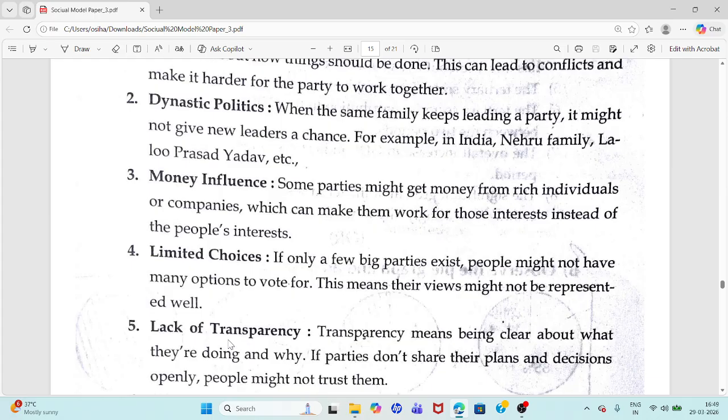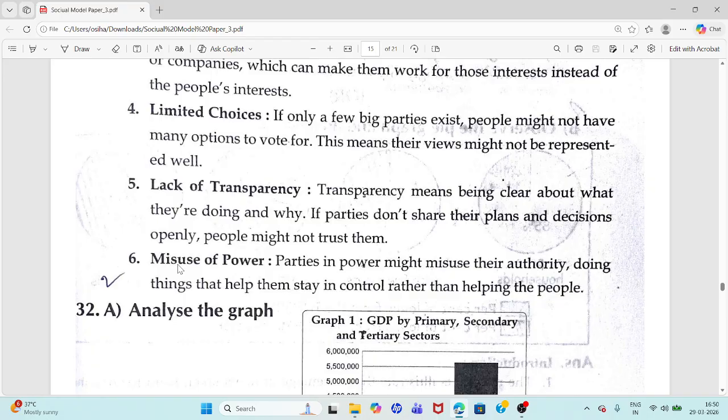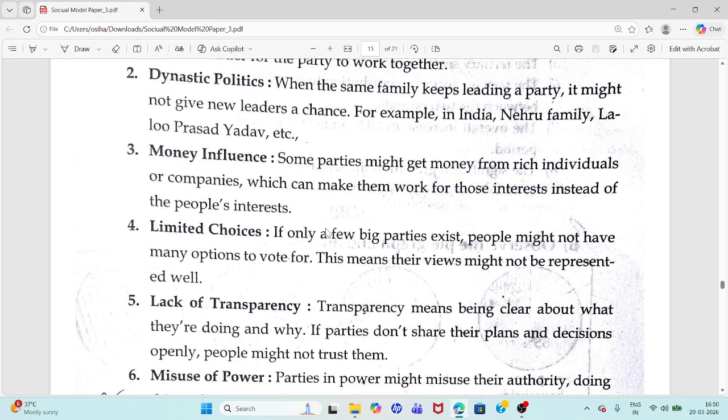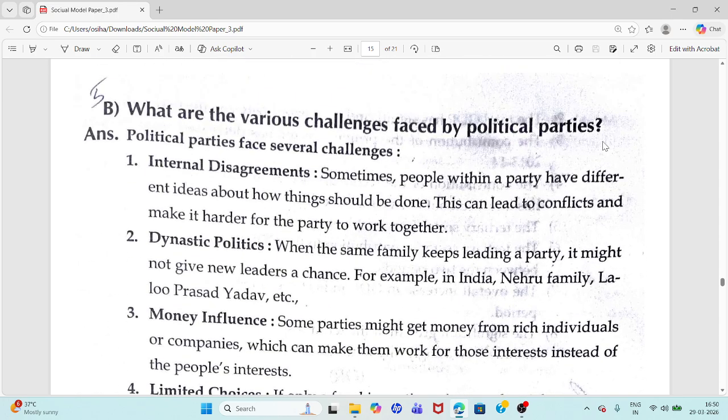Parties get money from rich individuals or companies and work for those interests instead of people. Next challenge, lack of transparency. Parties not sharing plans openly reduces public trust. Last challenge, misuse of power. Parties in power misuse authority to stay in control rather than help people. So these are the challenges faced by the political parties.